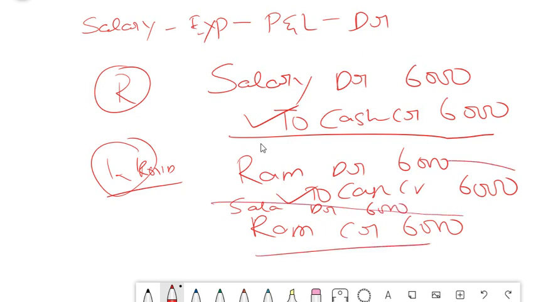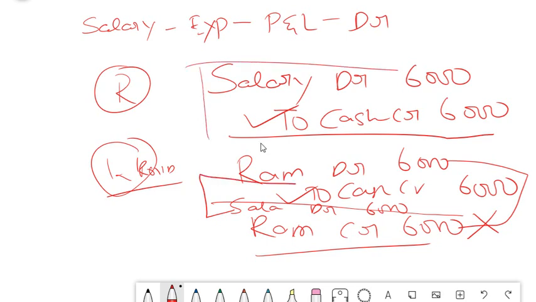This RAM 6,000 debit and RAM 6,000 credit get knocked off and your salary will come into the picture. Salary to cash becomes your net entry, which is the correct entry. Okay. So this is the right entry which should have been posted. This is the wrong entry which was posted. So we just need to reverse this RAM to salary.